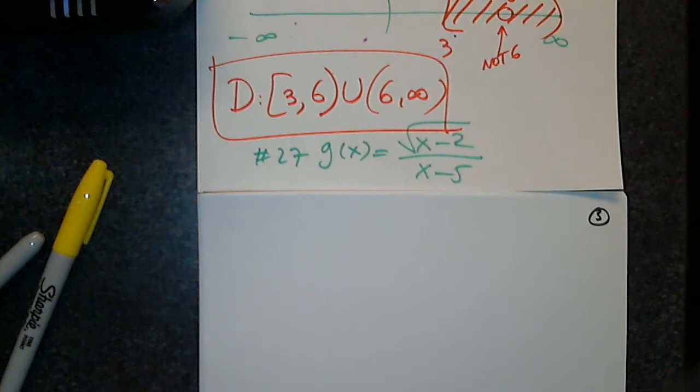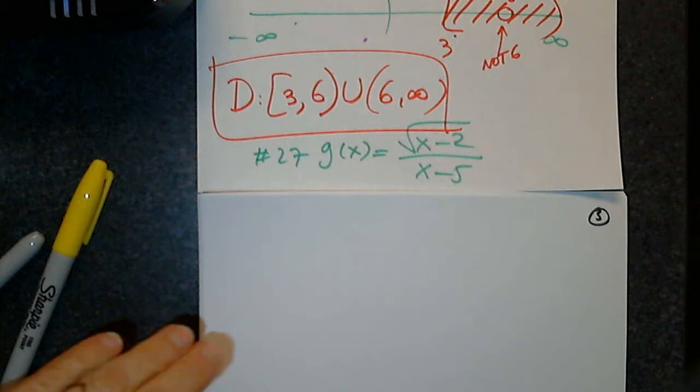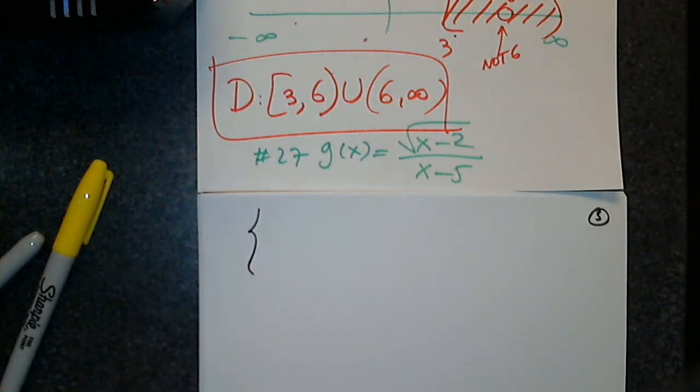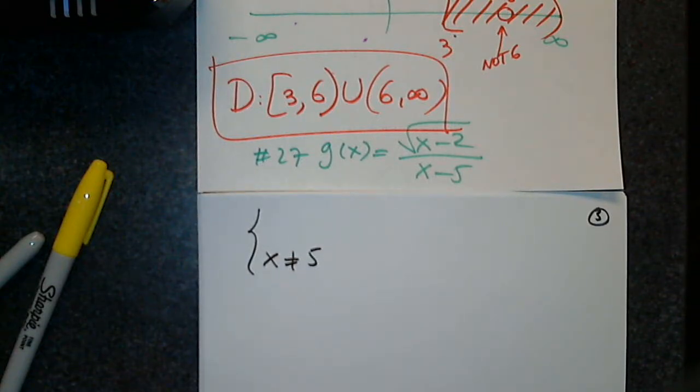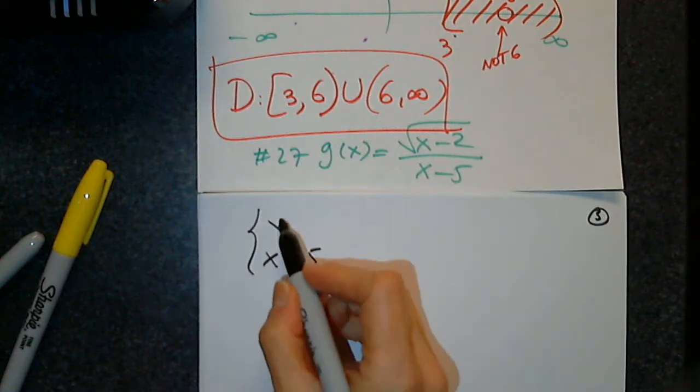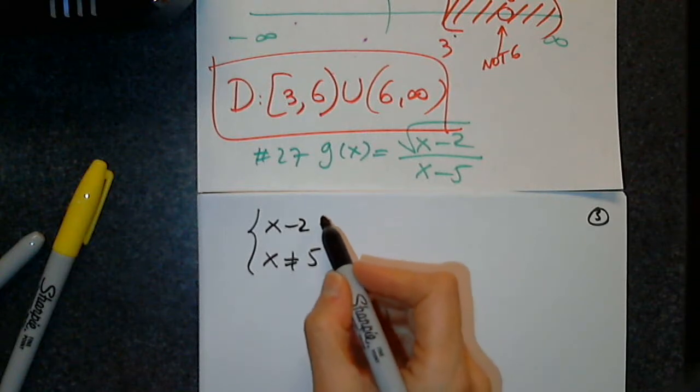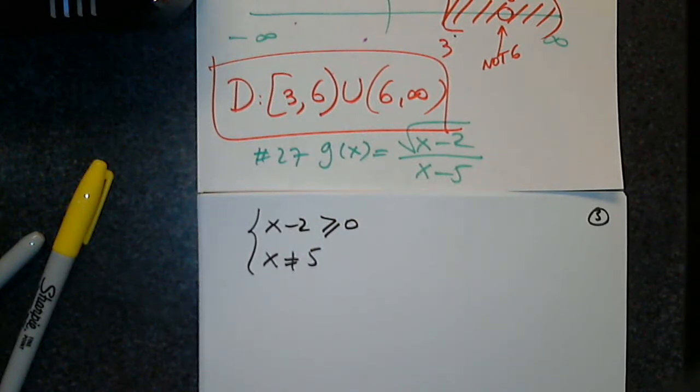So how do I find the domain of a square root? Assuming it's not in the denominator, I take the quantity under the square root and make it greater than or equal to 0, and I solve the inequality. And that gives me the domain of a radical function. Is that okay? Okay. So what restrictions will you give me, please? Yes, indeed. Perfect.